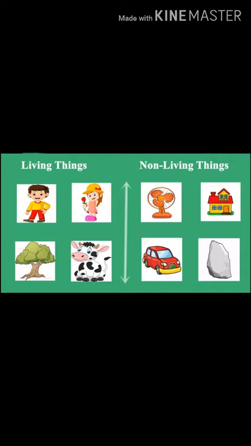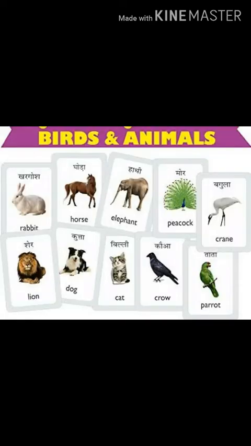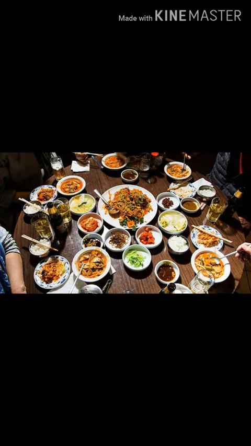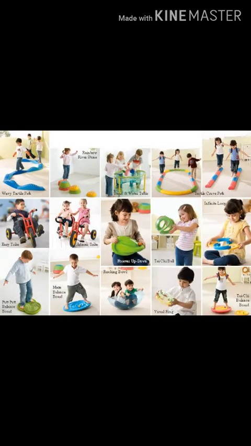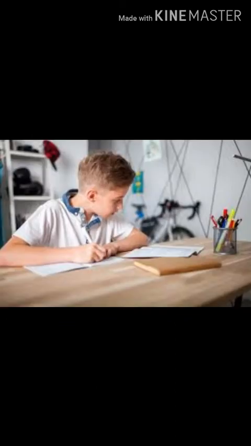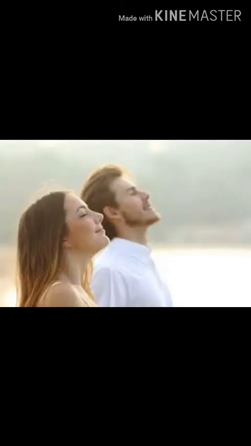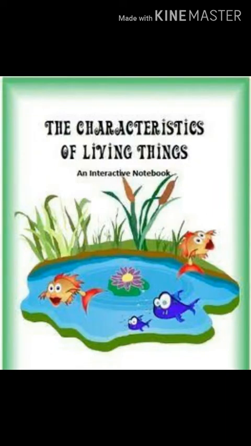So, students, we are living or non living? We are living organisms. Similarly, the birds, the animals, plants, all are living organisms. And we can eat, we can run, we can swim, we can study, we take breath. So these are all our characteristics. Similarly, all other living organisms also have some characteristics. Let us discuss all these characteristics in detail.